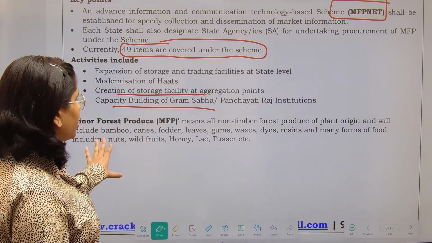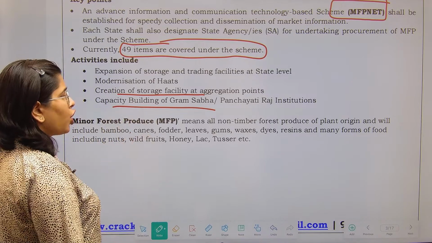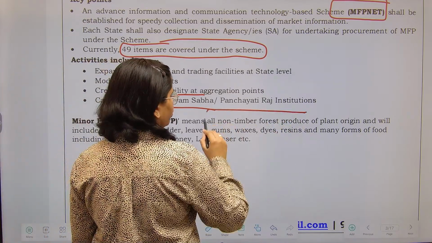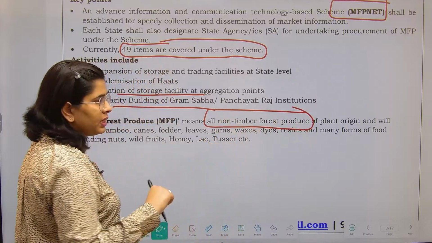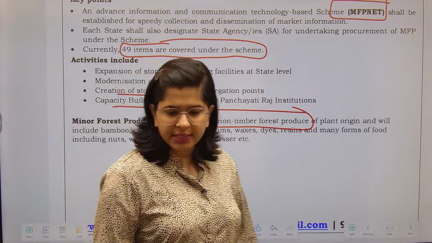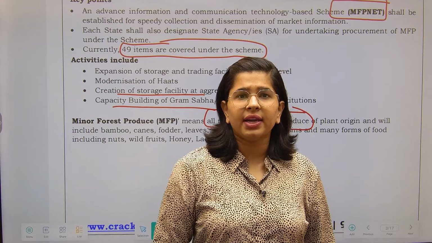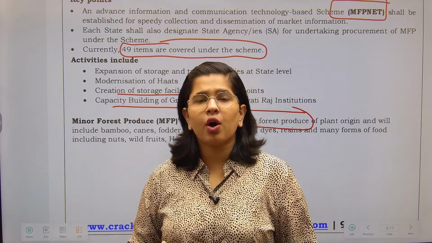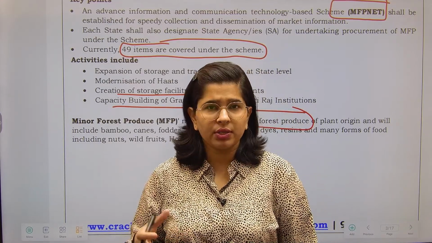Now what is minor forest produce for us? This includes all non-timber forest produce. Non-timber forest produce means there are trees, deodar, oak, pine, teak, sal, these are all called timber forest produce.